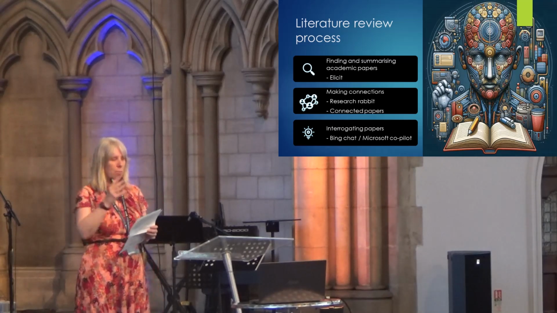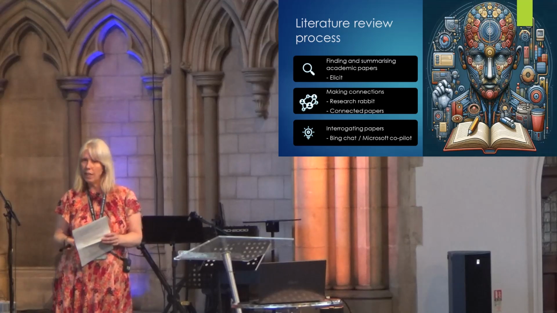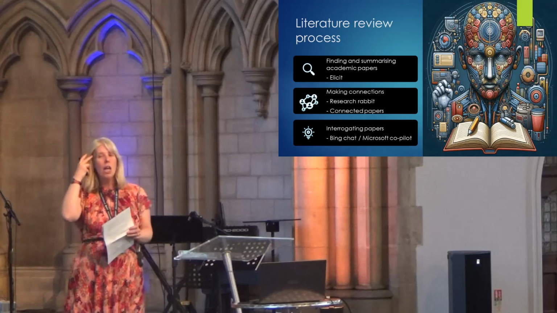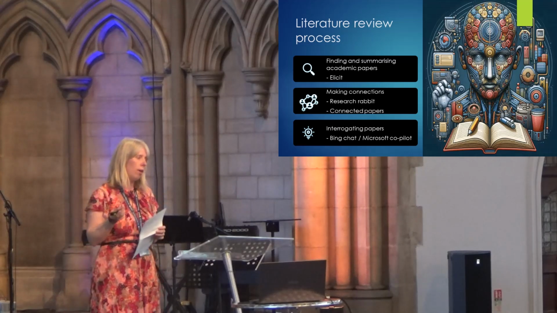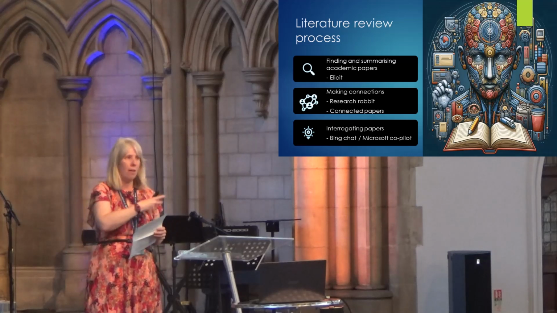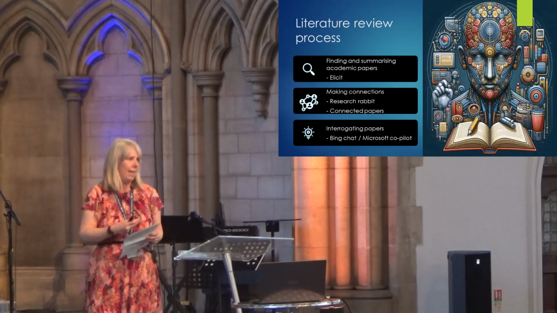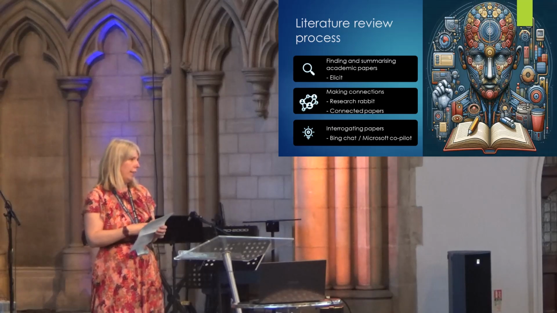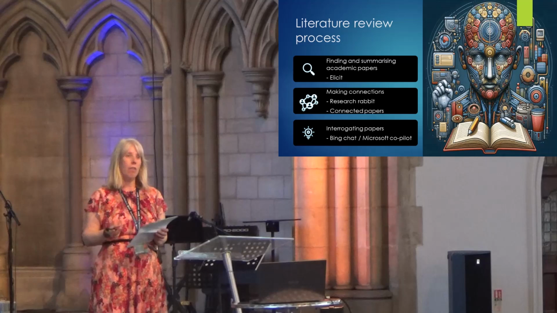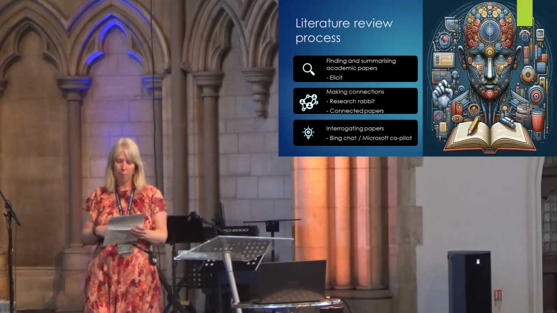For example, there'll be a column around the main findings from each of the different papers, what the study design is. You can also create custom columns as well, so you can ask, do these papers identify any gaps in the literature, for example? It's certainly not perfect, but it's a really good starting point.